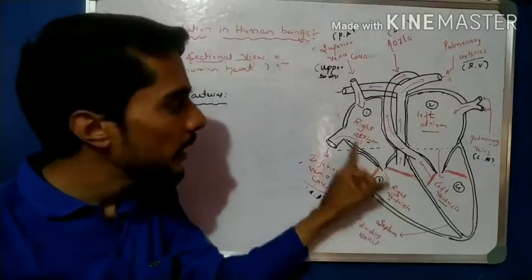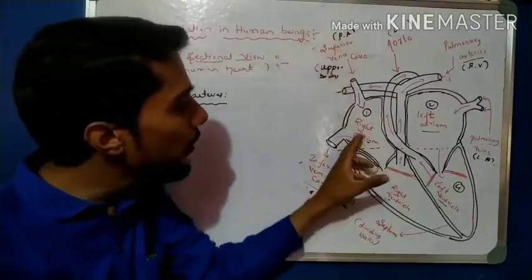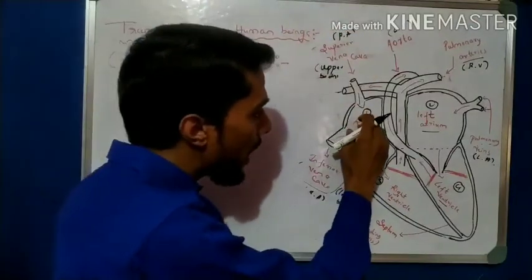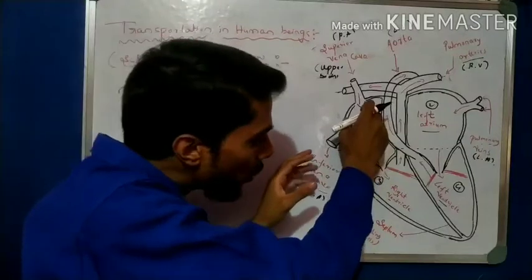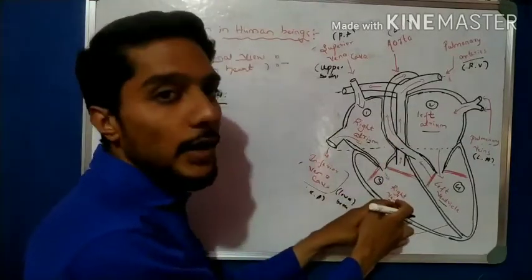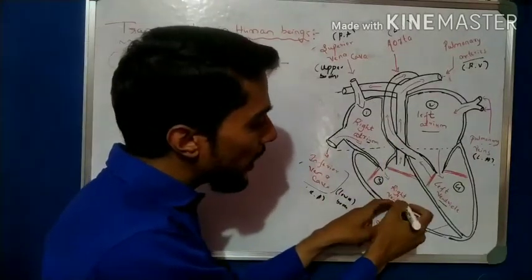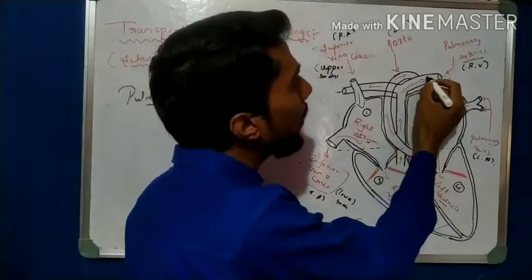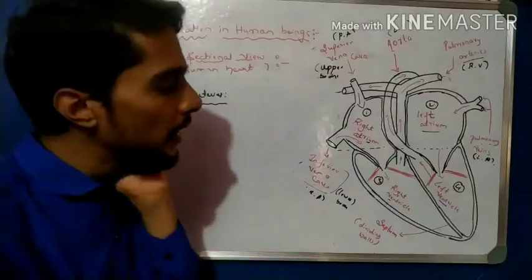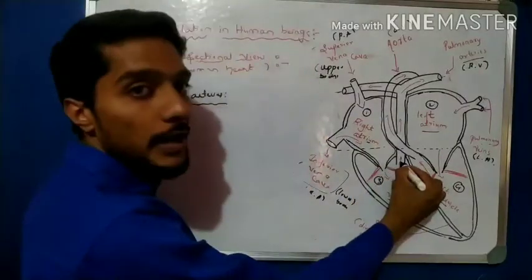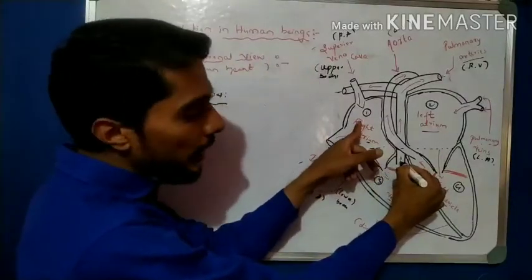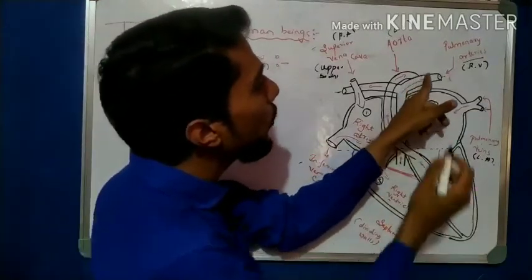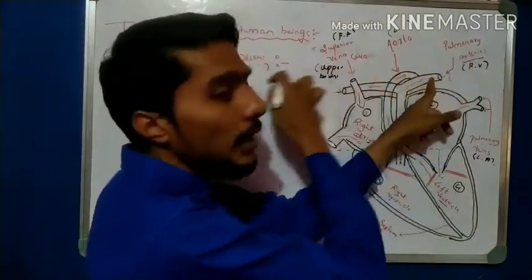They collect the blood from the superior vena cava and inferior vena cava, and after collection it is sent to the right ventricle, and then the right ventricle sends that blood to this pipe, that is the pulmonary artery. So tell me, which type of blood is here? Impure blood enters here, and then impure blood is passed through the pulmonary artery, one to the left lung and one to the right lung.